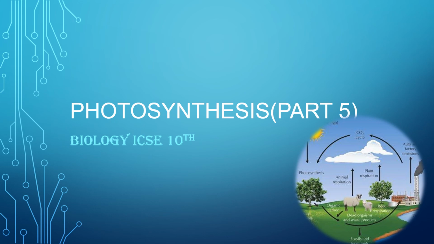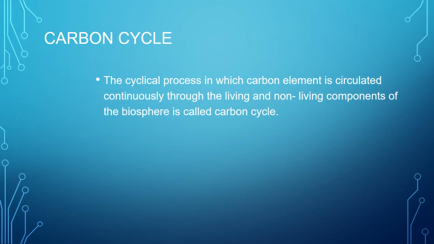So let us start with today's episode. Now, what is carbon cycle? So carbon cycle is actually a cyclical process. It continues in the form of a cycle in which the carbon element is circulated continuously through the living and the non-living components of the biosphere. So this is called a carbon cycle. So let us see how it is circulated continuously.